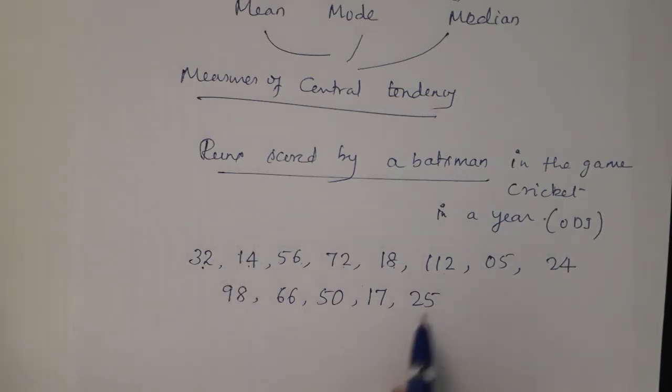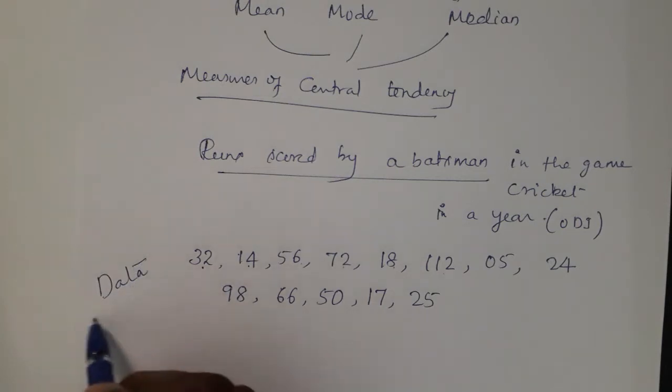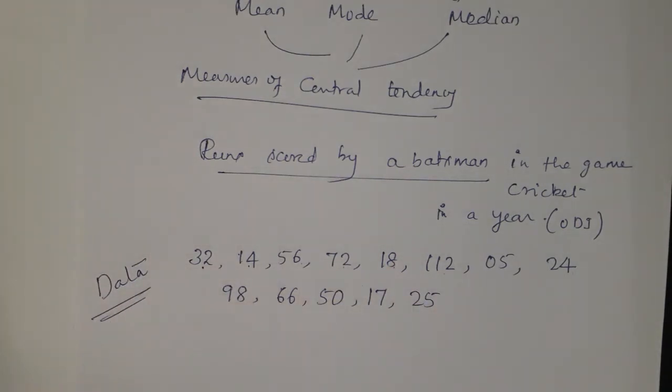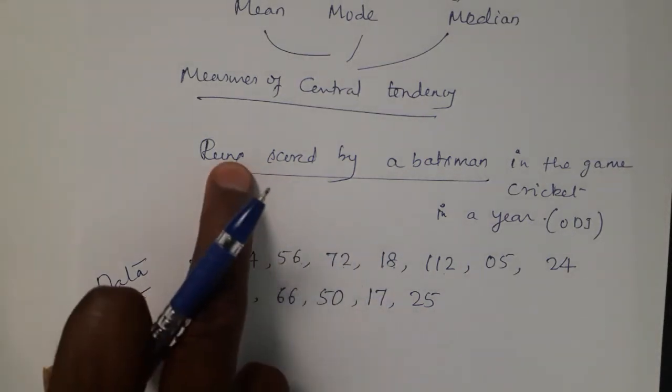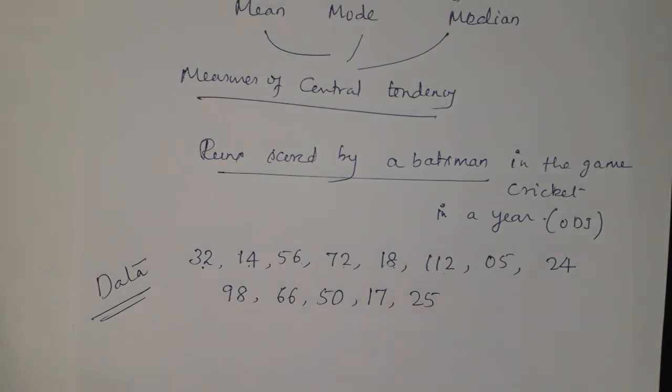These runs are called data. Data means on any topic you are collecting the values. Suppose here, look at here, the runs are data. In that, many values are collected here. So if you are taking any topic as data, from that topic you have to collect the information, you have to collect the numerical value. That is what is called data.